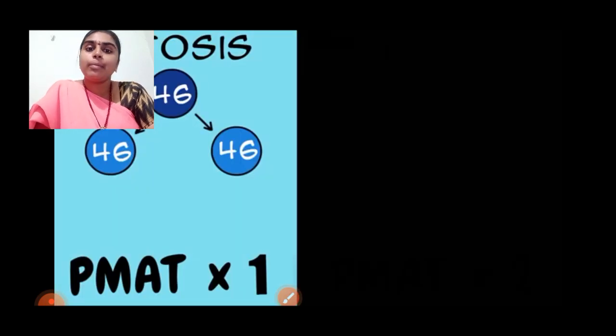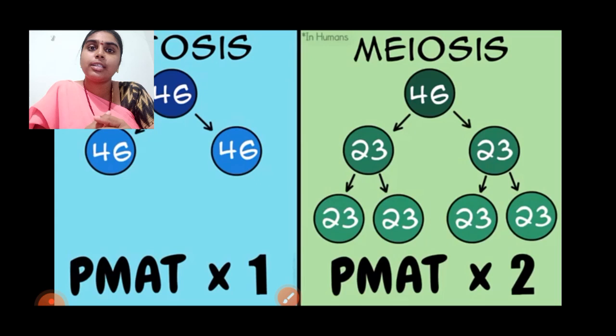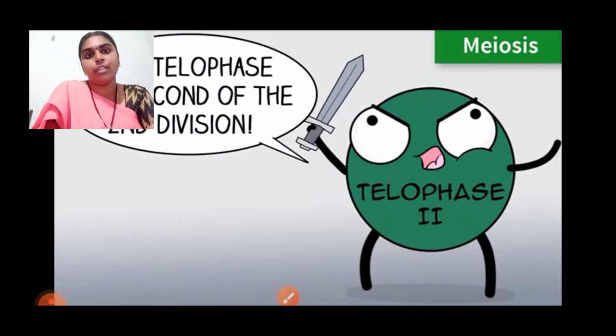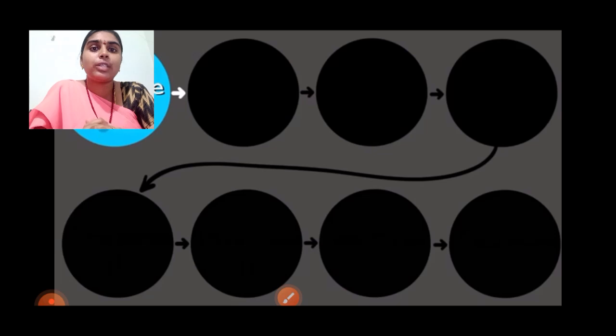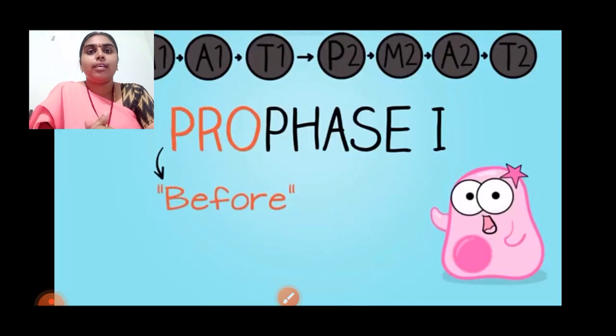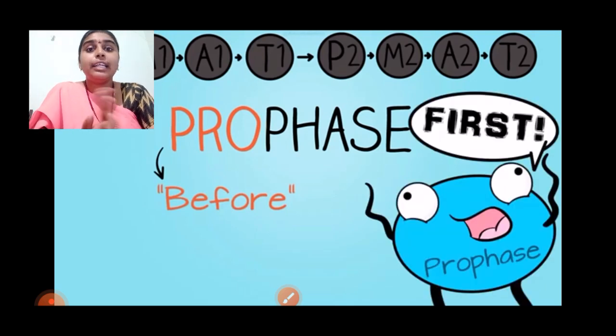So in mitosis, there is only one prophase, metaphase, anaphase, telophase. But in meiosis, there will be two, because we will see two meiotic divisions. Now, coming to prophase 1. In prophase 1, pro means before. That is the phase where the reduction division is occurring.